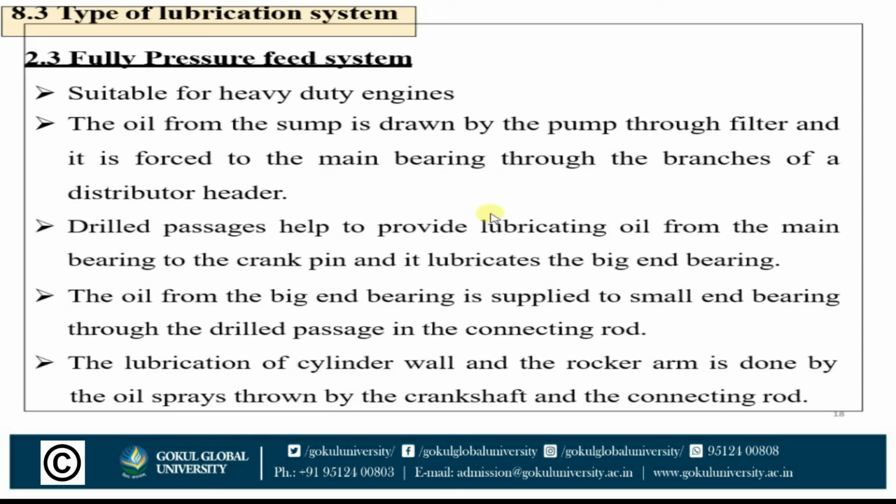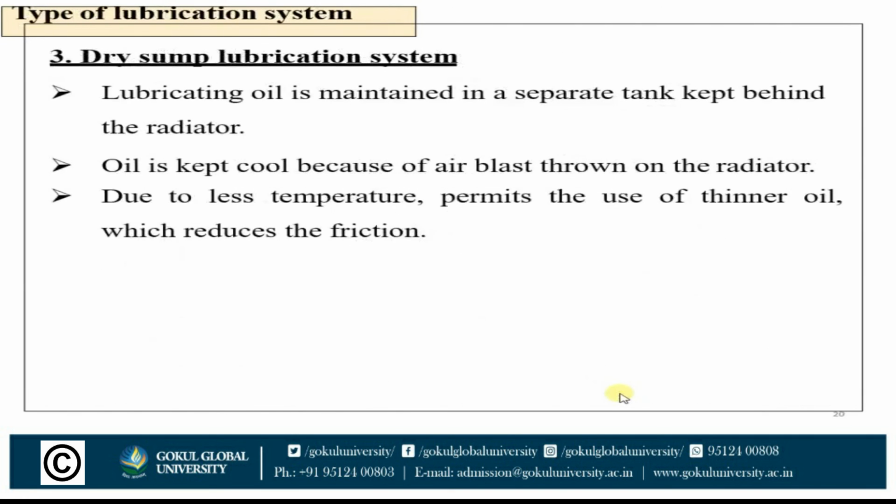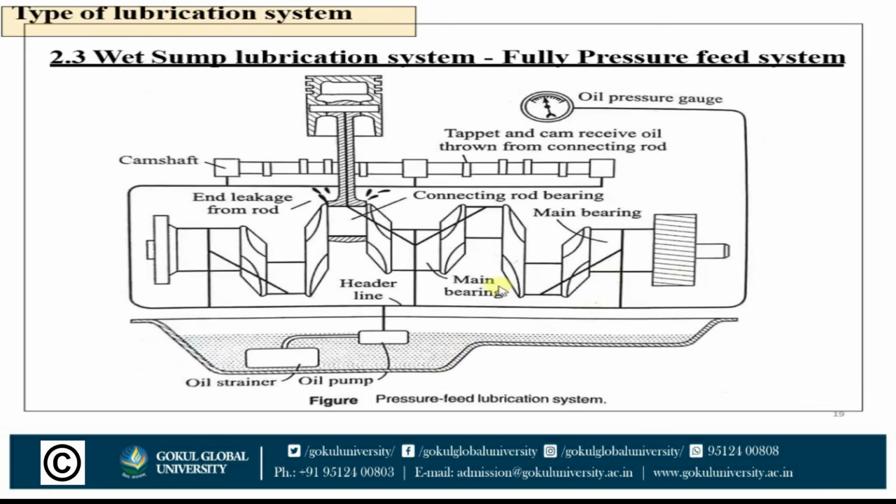The drilled passage helps to provide lubricating oil from the main bearing to the crank pin, and lubricates the big end bearing. The oil from the big end bearing is supplied to the small end bearing through the drilled passage in the connecting rod. The lubrication of the cylinder wall and the rocker arm is done by the oil spray thrown by the crankshaft and the connecting rod. So the other parts, the cylinder wall and the rocker arm, are lubricated with the help of oil spray thrown by the crankshaft and the connecting rod. So this is how the fully pressure fed system works.